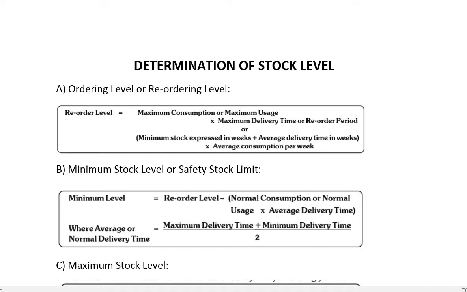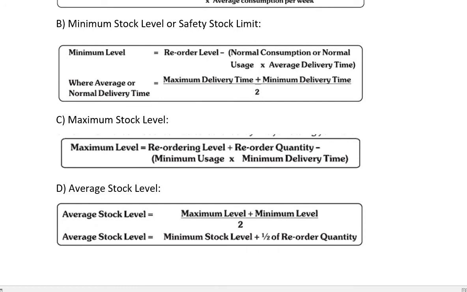Next level is maximum stock level. Now maximum stock level is that level above which stock should not normally be allowed to rise. That means the maximum stock that should be available should be equal to the maximum stock level. Thus your stock level should not be more than that. Now the question arises how we are going to fix this maximum stock level.